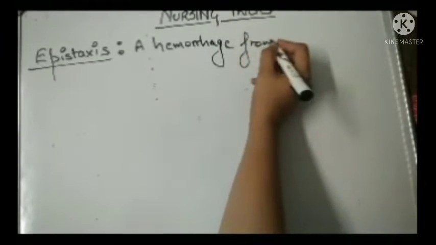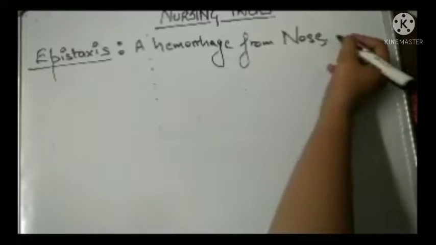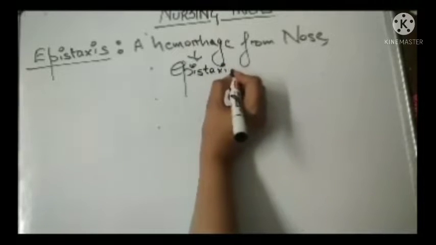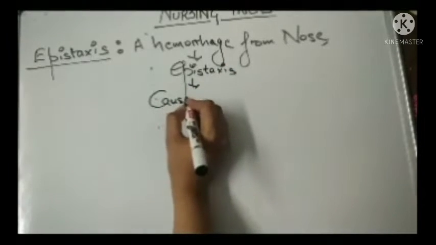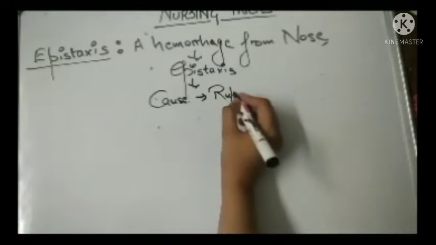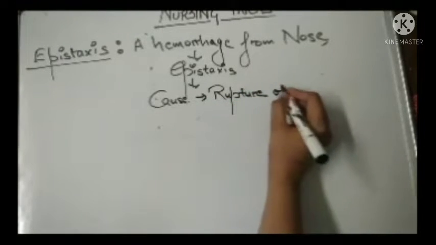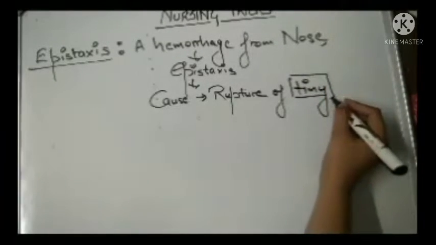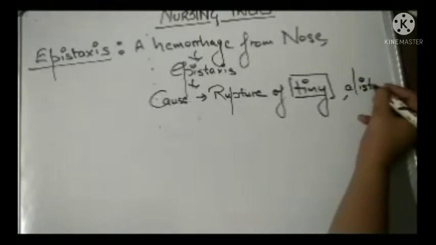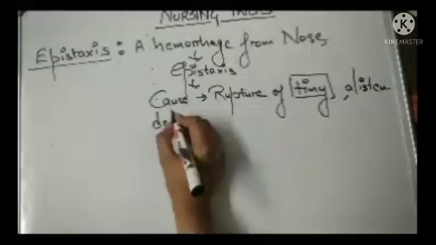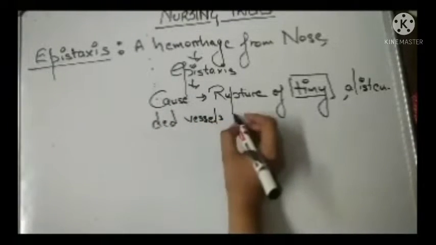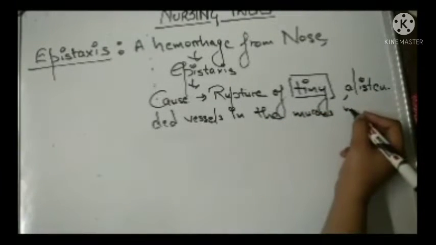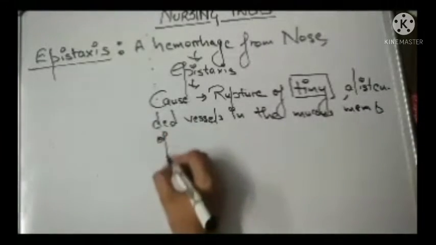So it is a hemorrhage from the nose, which you can call epistaxis, and the cause is rupture of the minute distended vessels in the mucous membrane of any area.